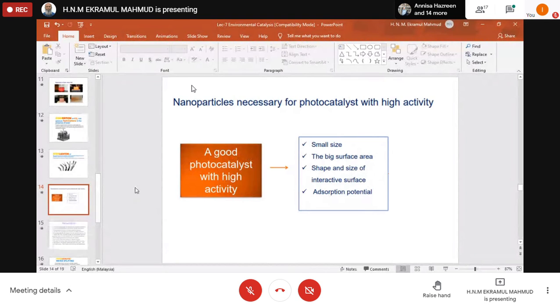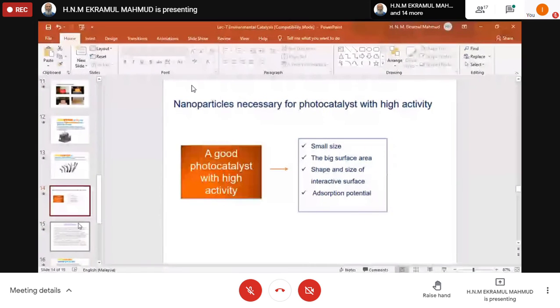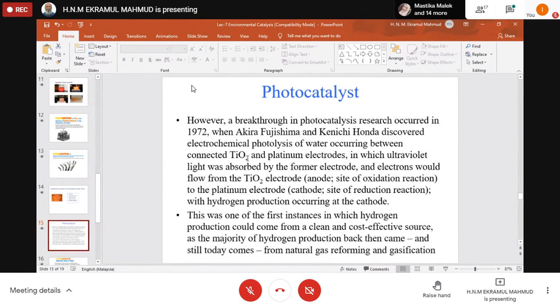This is the criteria for this photocatalyst. Of course, photocatalytic activity must be there. Otherwise, if you have very large surface area, shape and size of interactive surface, absorption potential, but it cannot work in presence of light, then it is not a photocatalyst. So usually TiO2 is a well established photocatalyst.